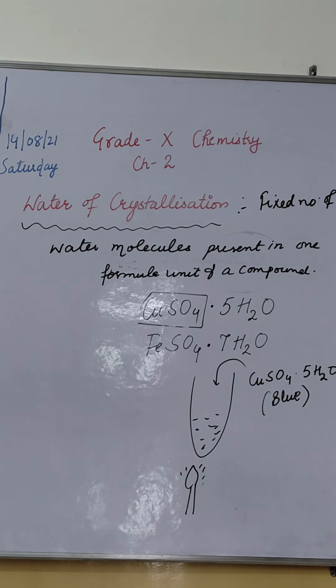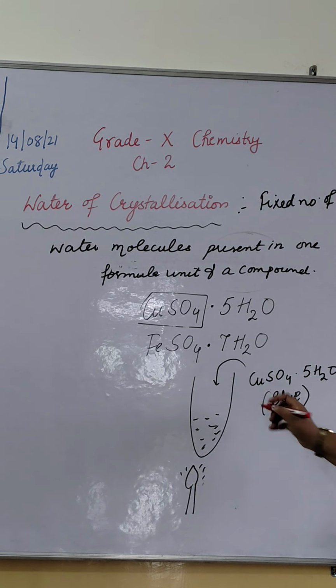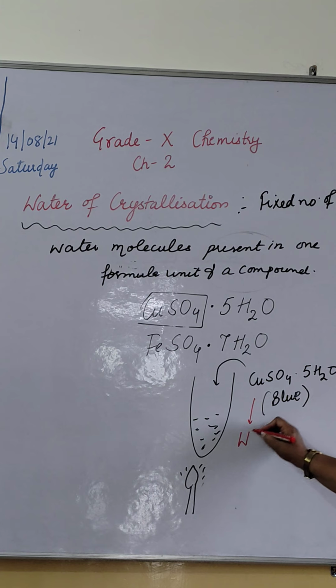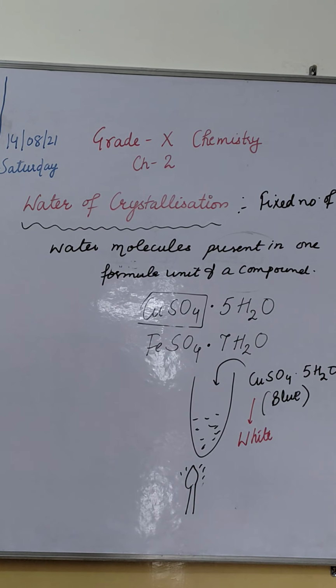You will be surprised to see this blue color of copper sulfate change to white. It becomes anhydrous copper sulfate because the water molecules have evaporated, and on cooling, if we again add water to the anhydrous copper sulfate, it will turn blue again.